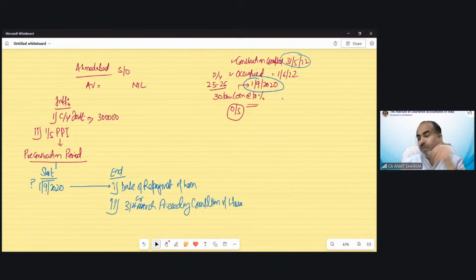If the construction has been completed on 31st May 22, I need the 31st March date before the completion date. So the March before this would be the 31st March 2022. So this date or this date, whichever is earlier. This date is not given, so this would be my earlier date.